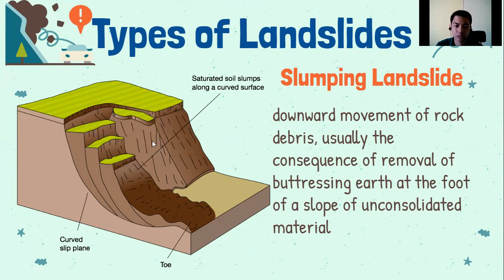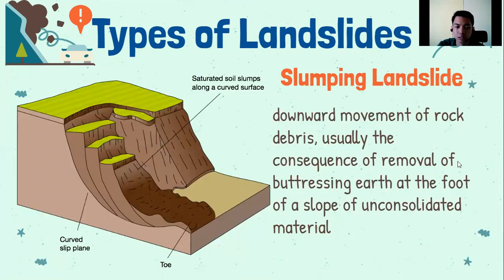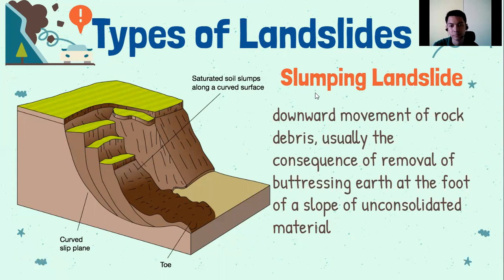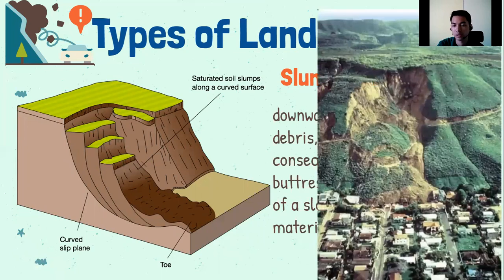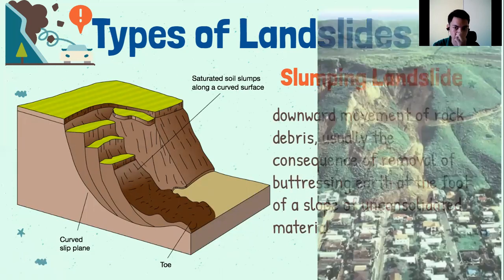So itong slumping landslide natin is yan. So patalikod yung kanyang usdos. So umuusdos siya kasama yung buong lupa, not like our debris flow landslide. So meron lang part dito na nakukuha, then nagkakaroon ng landslide. So yan yung kanilang difference ng slumping and debris flow landslide. So this is the actual photo of a debris slumping landslide.